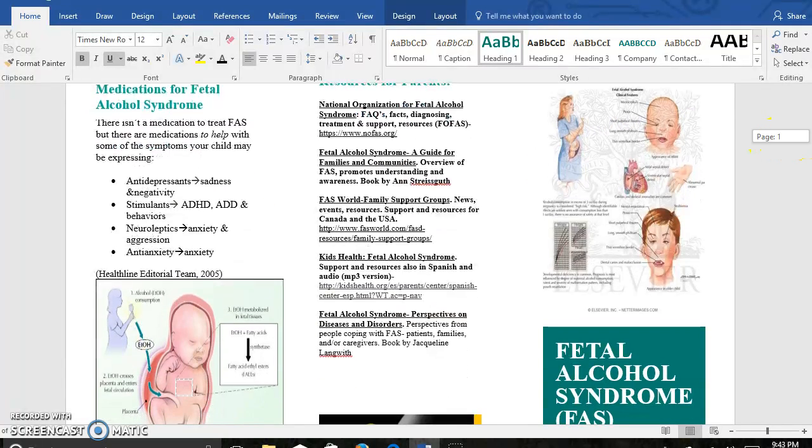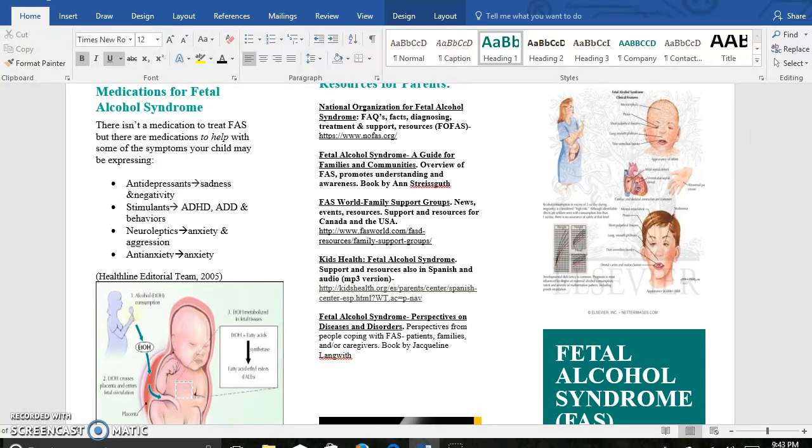And lastly, some resources for parents. The one I thought was the most helpful if I was going through a situation like this was the one I put on top. It was the National Organization for Fetal Alcohol Syndrome. This website had lots of FAQs, facts, diagnosing, treatment, support, and different types of resources. It had everything you want to know about fetal alcohol syndrome, and I think it would be very beneficial for families that want to learn more about it.